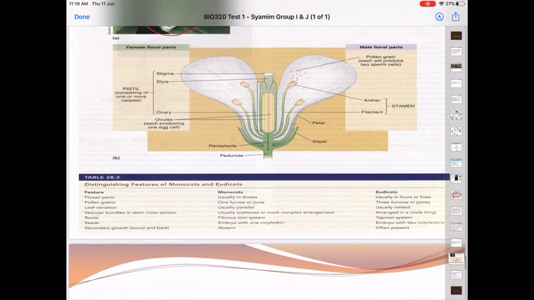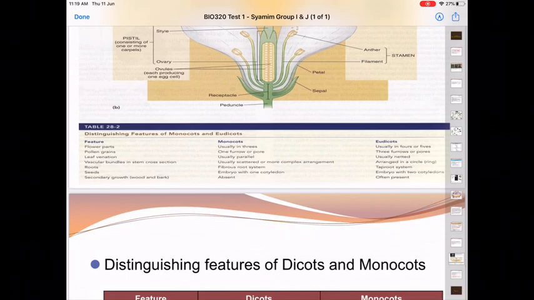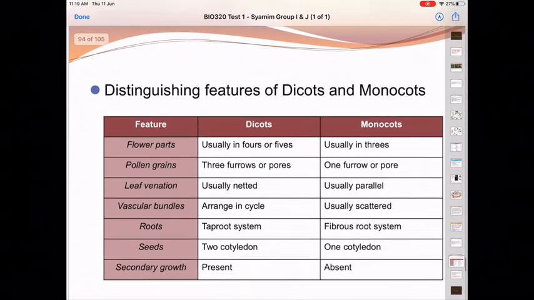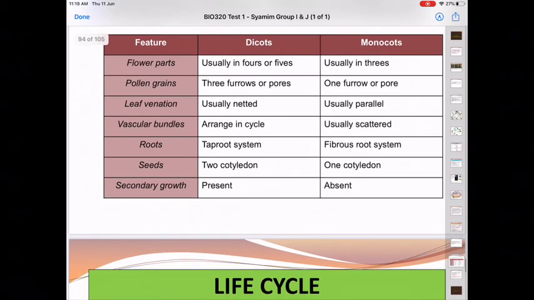So this is the feature of the monocot and eudicots ataupun dicots. Distinguishing features of dicots and monocots: the flower parts, the pollen grains, the leaf venation, and vascular bundles. Vascular bundles is the xylem and phloem, ya.